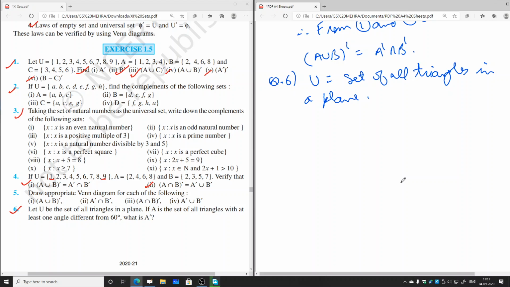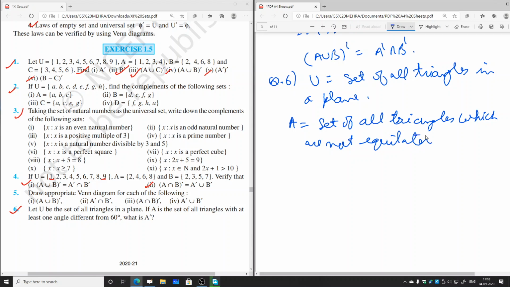So there will be three cases. Case 1, when only one angle is not 60 degrees, so it will not be an equilateral triangle. Then case 2, when two angles are not 60 degrees, then also it will not be an equilateral triangle. And case 3, all the three angles are not 60 degrees. In that case also it will not be an equilateral triangle. So we can definitely say that A is equal to the set of all triangles which are not equilateral.